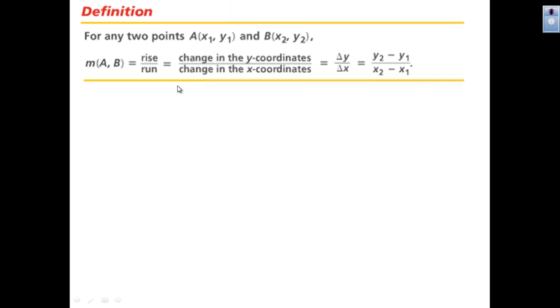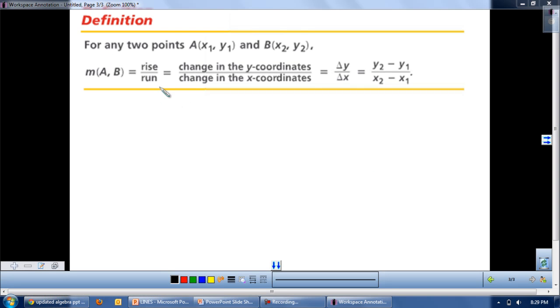So we're going to actually write the slope on this slide, so you remember that we're referring to slope. Okay, so for any 2 points, A, x sub 1, it's a subscript, and I'll write this down, subscript.